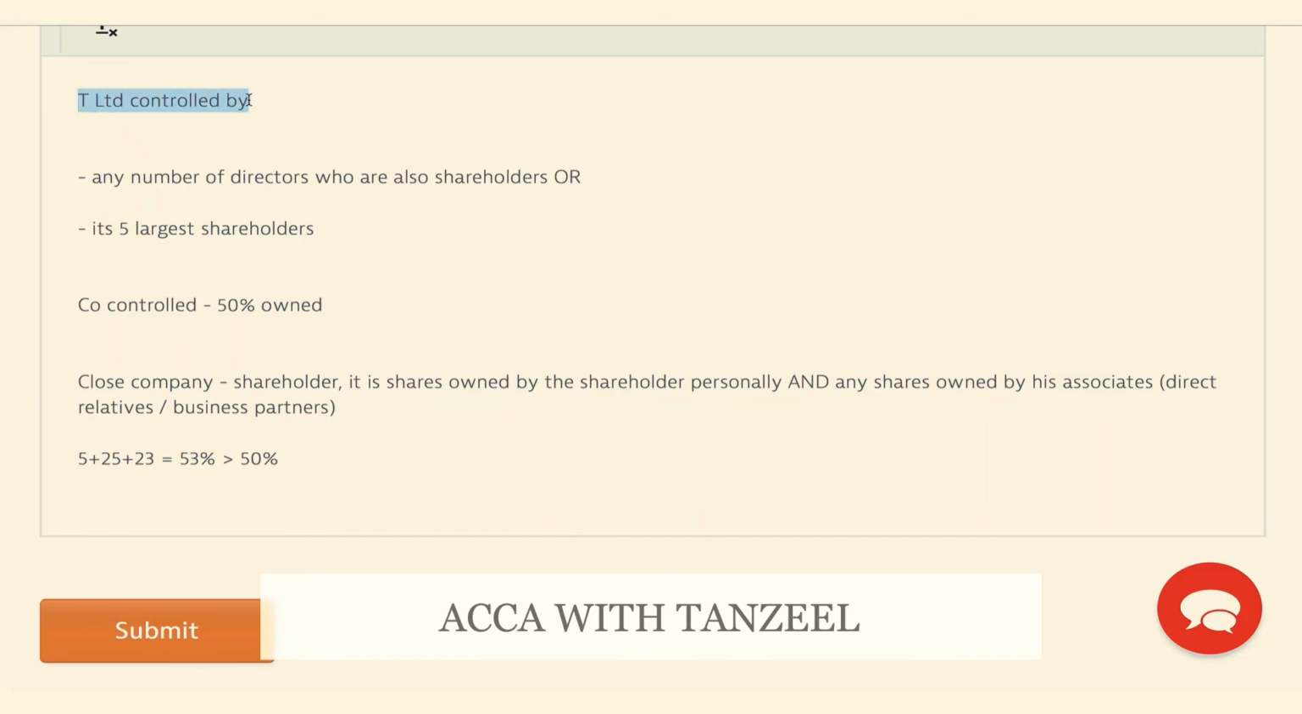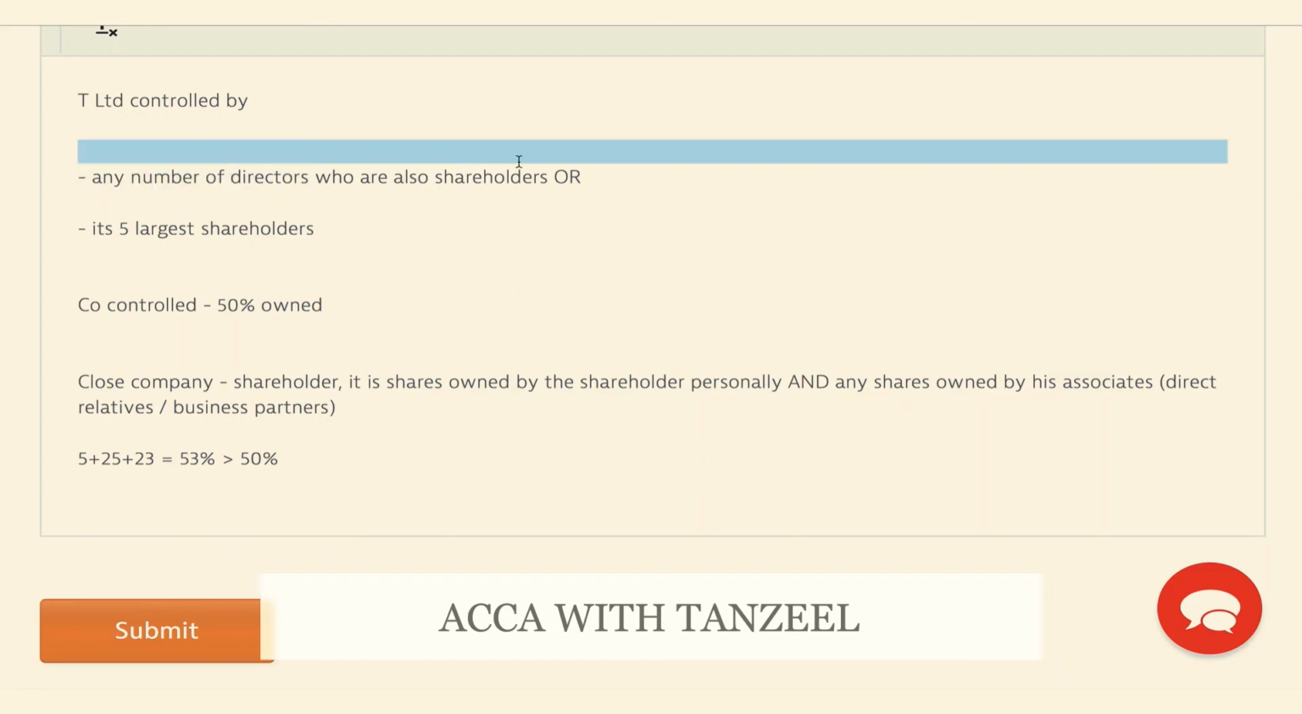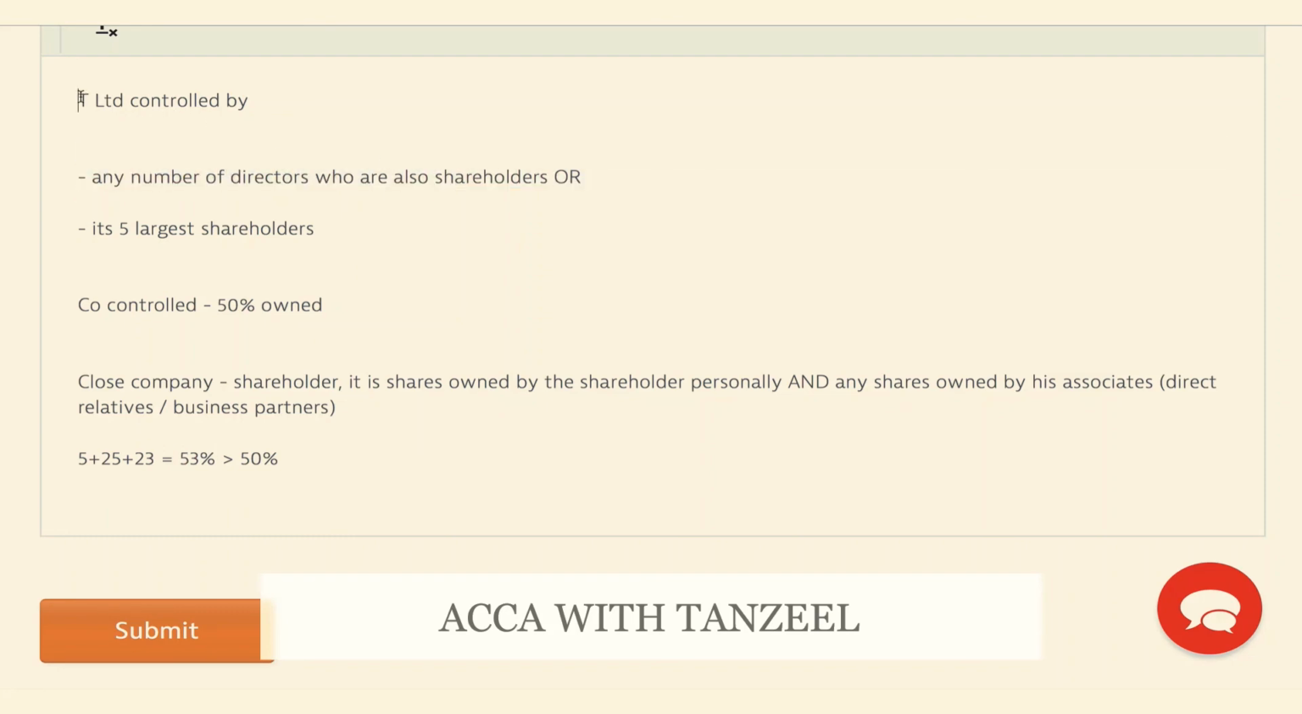Therefore, Top Limited is controlled by any number of directors who are also shareholders. This was Dorian and the other directors, but here the shareholder had an associate who also owned shares, so that was included, and that's how we have crossed the 50% holding. 53% is held and this condition is satisfied. This is the reason that Top Limited is a closed company.